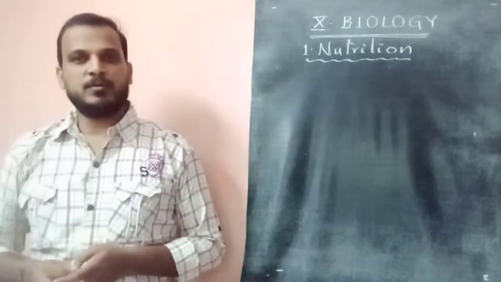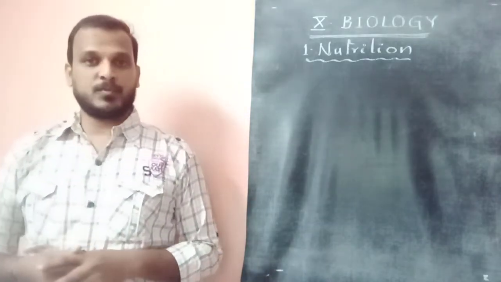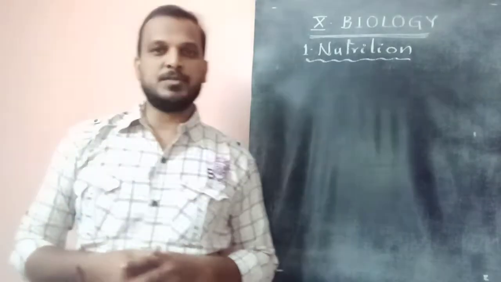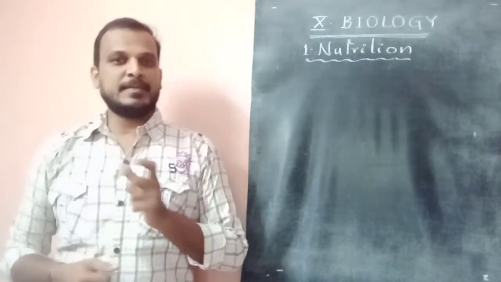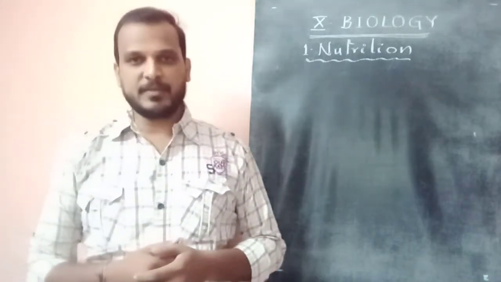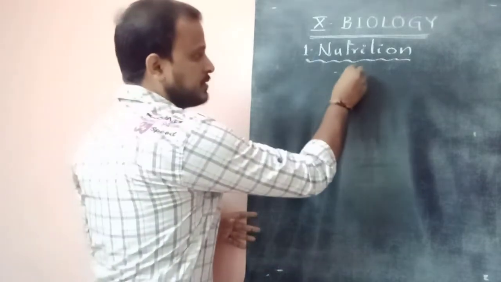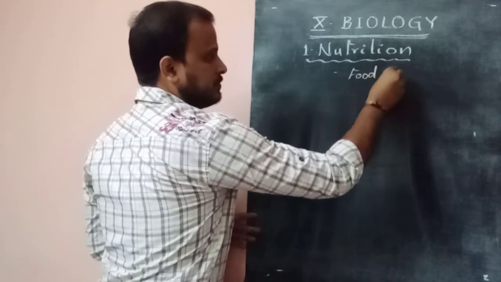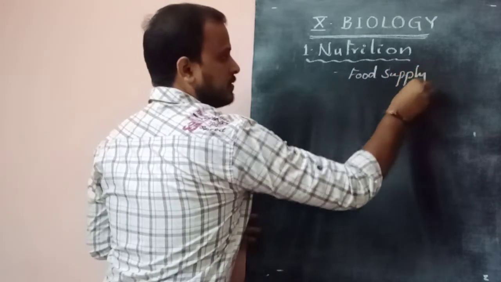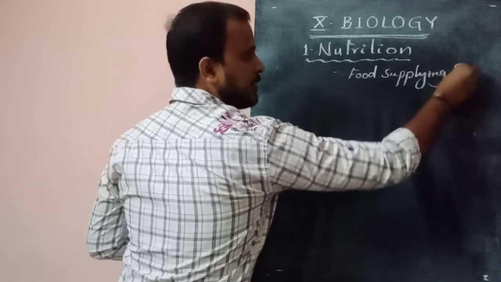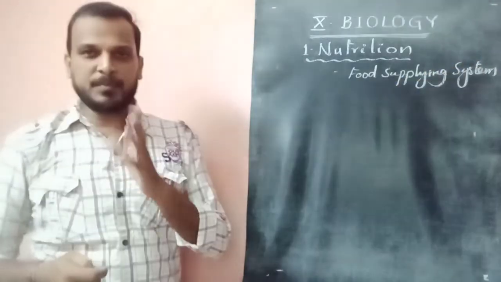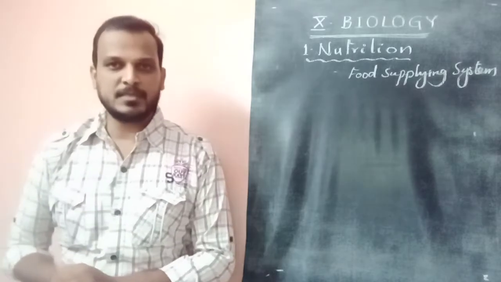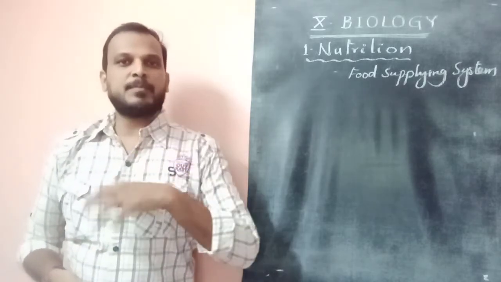Dear children, we are starting chapter 1 in 10th biology, which is called nutrition. We came to know that there is a subtitle or a tagline for this, which is called food supplying system. Nutrition is also called the food supplying system. So this tagline tells us the complete meaning of nutrition, that is, how the food is supplied to the organism.